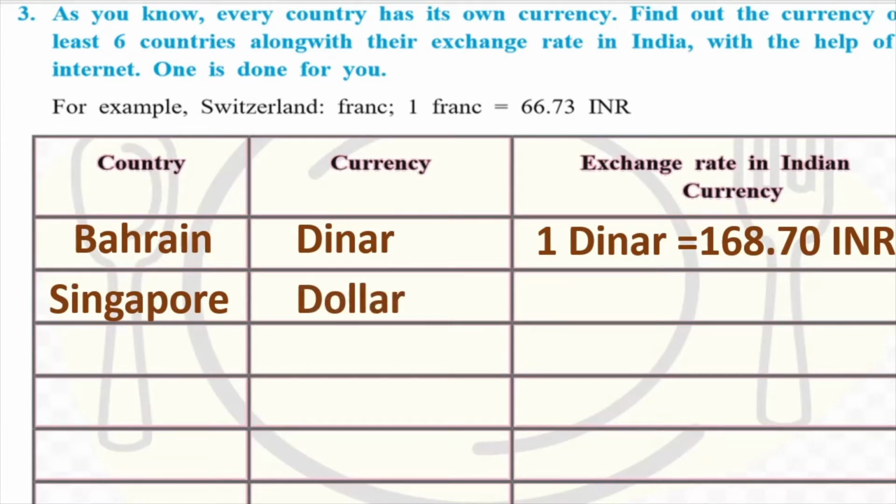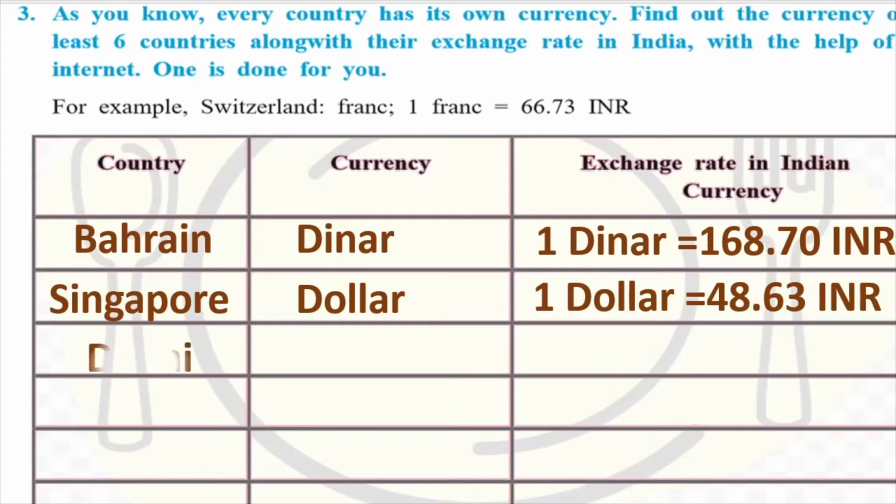The currency in Singapore is a dollar. And look at the exchange rate. So $1 is 48.63 INR. If you plan to go to Singapore and land there, you cannot spend your Indian money there. You will have to pay in dollars. So what will you do? You will take some money from here and get it exchanged. So if you want $1, you will have to exchange 48.63 rupees to get $1. All right. Let's see the next one.